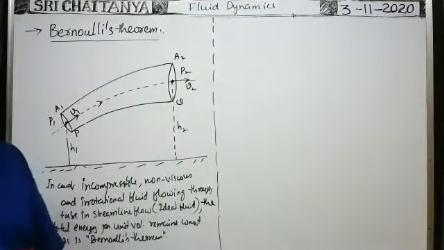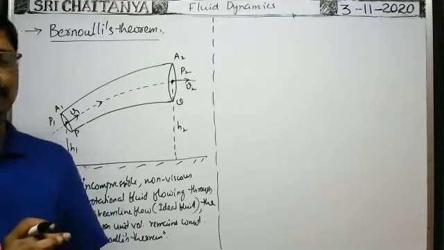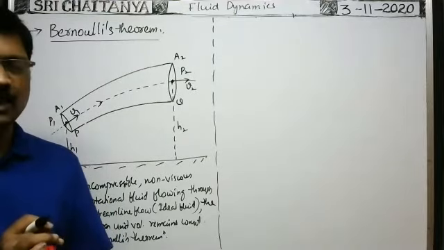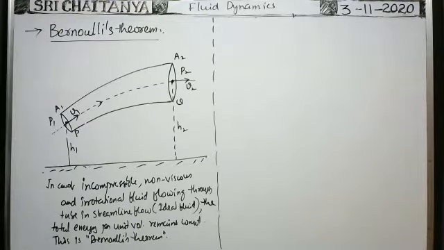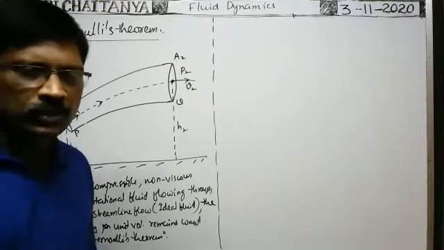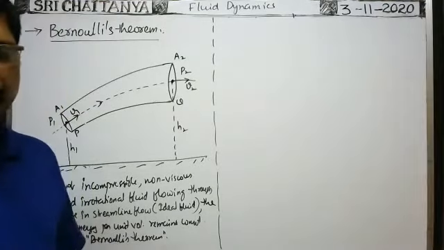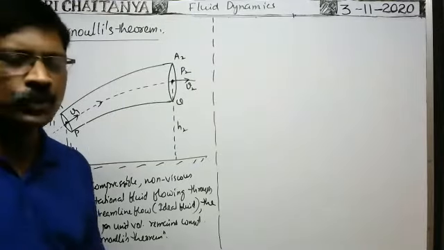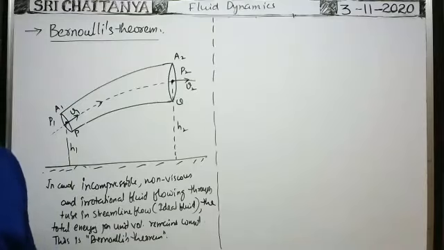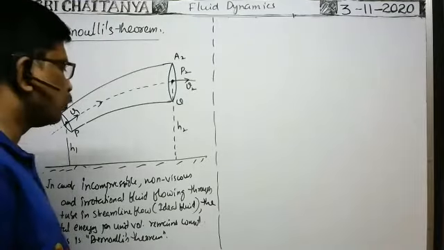What are the energies possessed by the fluid flowing through the tube? Which type of energy is possessed by the fluid? Okay, pressure energy, kinetic energy, potential energy. So these are the three types of energies possessed by the fluid flowing through the tube.